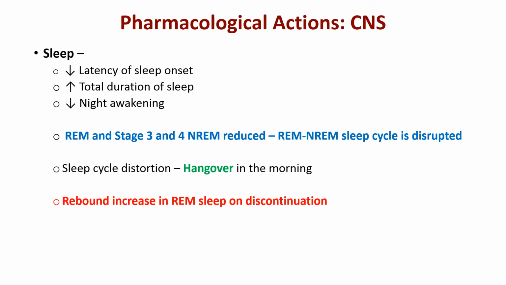But the bad thing is that it is disturbing the REM phase, and it is also disturbing the stage 3 and stage 4 NREM phase. Stage 3 and stage 4 NREM phase are also reduced. So this whole cycle of REM and NREM sleep cycle is disturbed, is distorted.